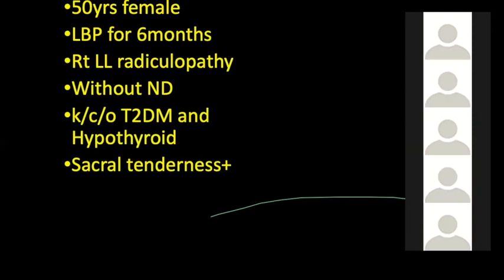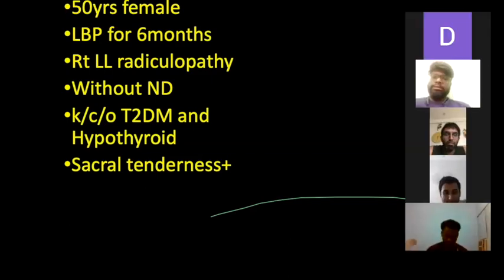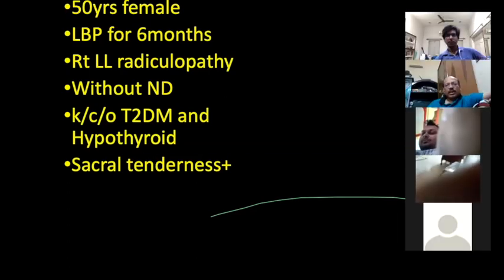But if it is a mechanical cause, there may be a possibility of neurogenic claudication. But if it is a neoplastic cause, the pain may be present all the time. There will be no relieving factor. You understand? Now come to the point. So the sacral tenderness is there. How do you know it is of some sinister significance?